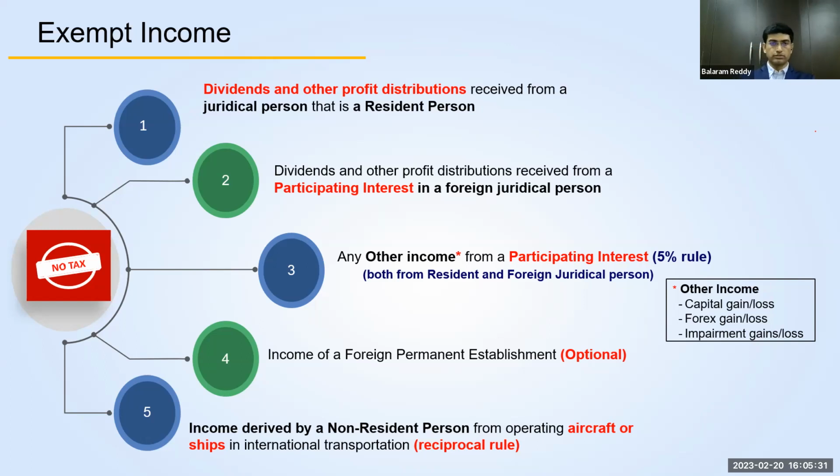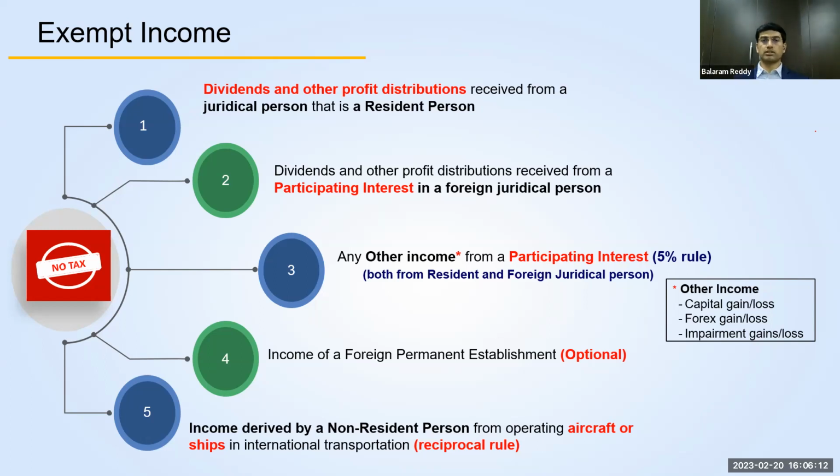Though you may have these incomes, when you submit your corporate tax, you'll be excluding them from the computation of taxable income or taxable profit. So what are they? Generally, the dividends and other forms of profit distributions received from a juridical person that is a resident in UAE. So any dividend or any other form of profit distribution received from a UAE company. This could be received by a company or an individual.